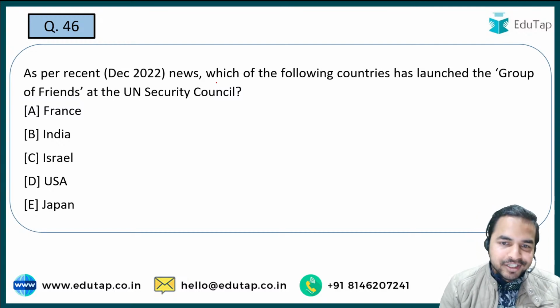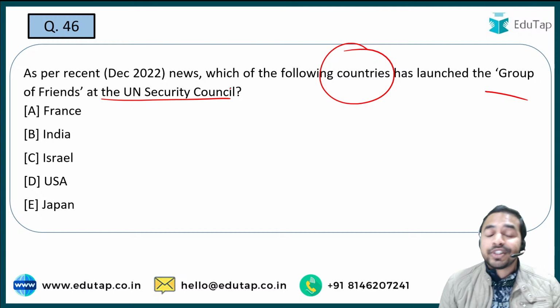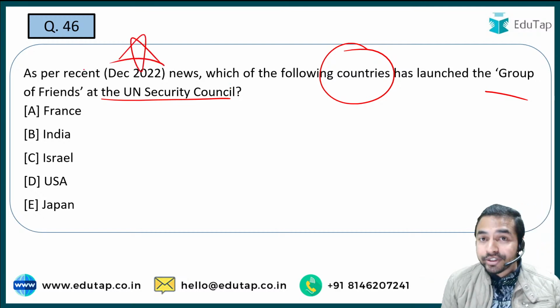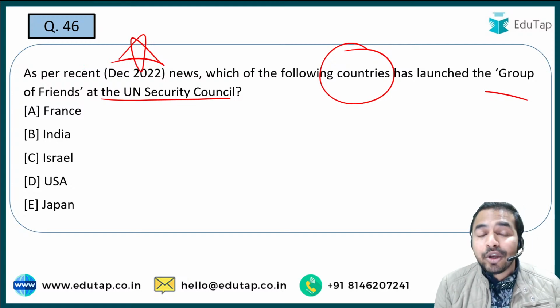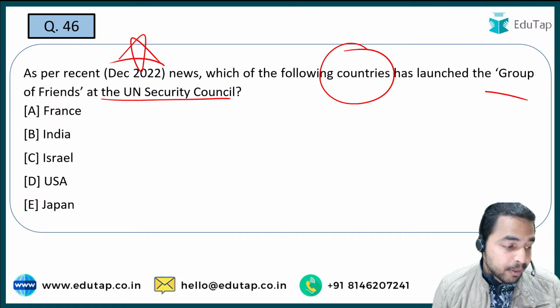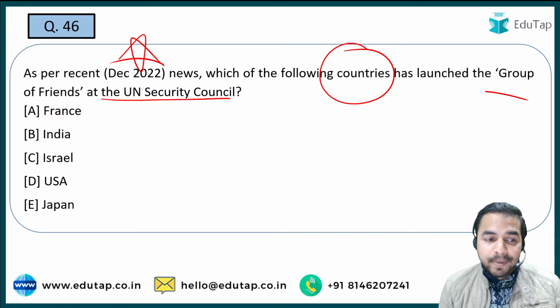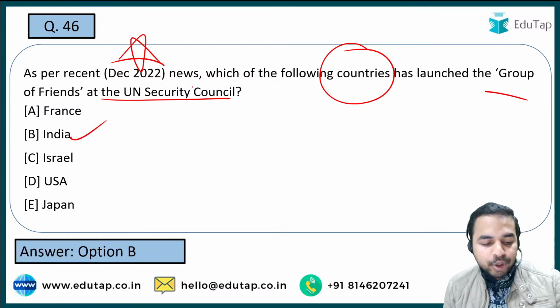Now the next question: which of the following countries has launched the group of friends at the United Nations Security Council? A very important question. I am marking the star here. This question can come in the exam guys, because this is such a group which has been launched by one of the countries here. What is the name of that particular country which has launched this group? France, India, Israel, USA and Japan. See guys, the right answer is our lovely India. So India has launched this particular group.